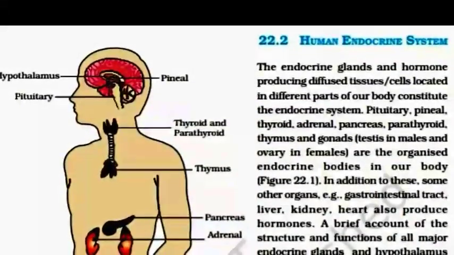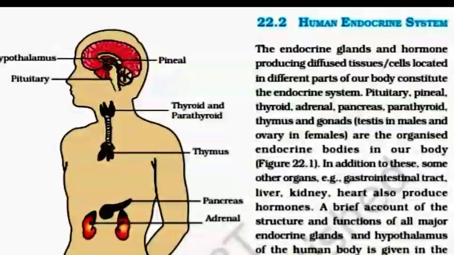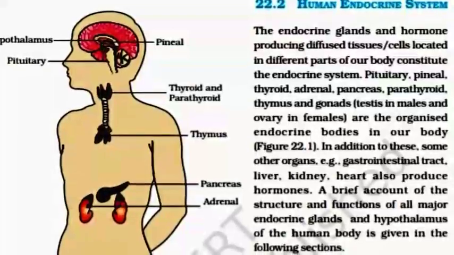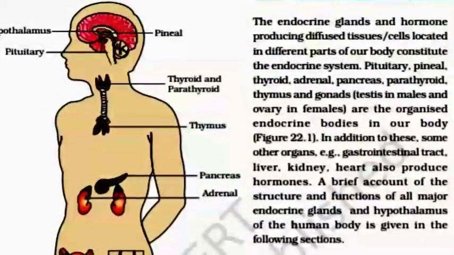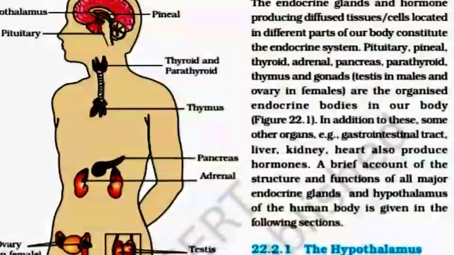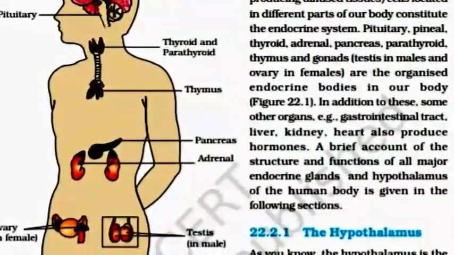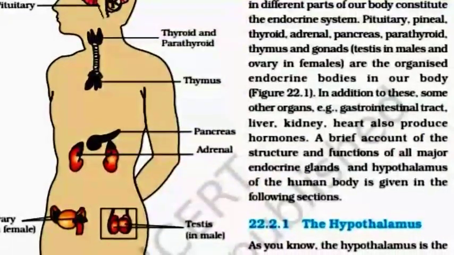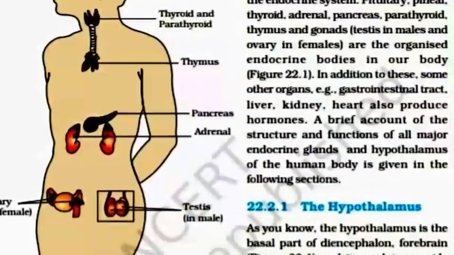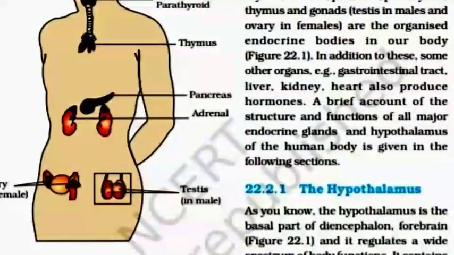Human endocrine system. The endocrine glands and hormone-producing diffuse tissue cells located in different parts of our body constitute the endocrine system. Pituitary, pineal, thyroid, adrenal, pancreas, parathyroid, thymus, and gonads (testes in the male and ovary in the female) are the organized endocrine bodies in our body. In addition to these, some other organs, for example gastrointestinal tract, liver, kidney, heart also produce hormones. A brief account of the structure and function of all the major endocrine glands and hypothalamus of the human body is given in the following section.